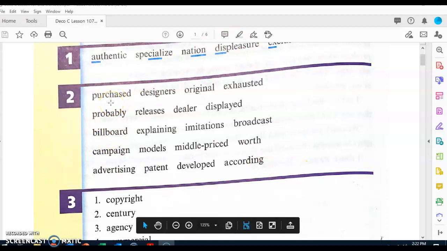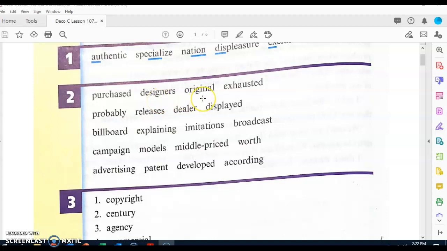First word. What word? Purchased. Next word. What word? Designers. Next word. What word? Original. Next word. What word? Exhausted. Next word. What word? Probably. Next word. What word? Releases. Next word. What word? Dealer. Next word. What word? Displayed. Next word. What word? Billboard. Next word. What word? Explaining. Next word. What word?